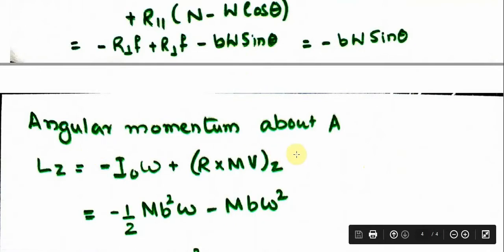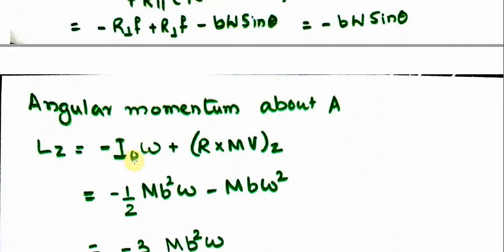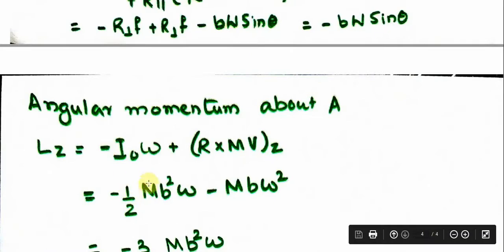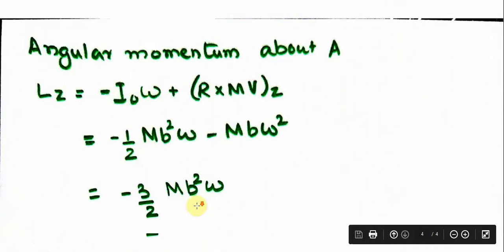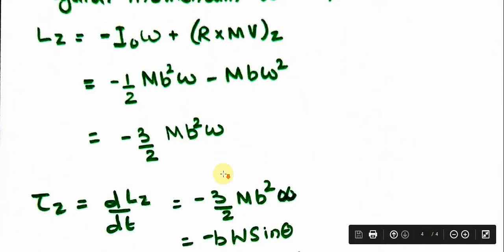Now angular momentum about origin A. L is equal to angular momentum about the center of mass and angular momentum of the center of mass about the origin A, its Z component. So that is equal to minus I0 omega plus R cross MV Z. I0 is MB square by 2, so I made the substitution over here. And R cross MV, its Z component is MB square omega, because R perpendicular will be equal to B. So rearranging and simplifying, you get L is equal to minus 3 by 2 MB square omega.